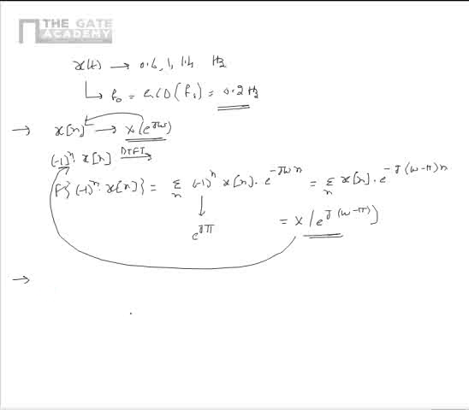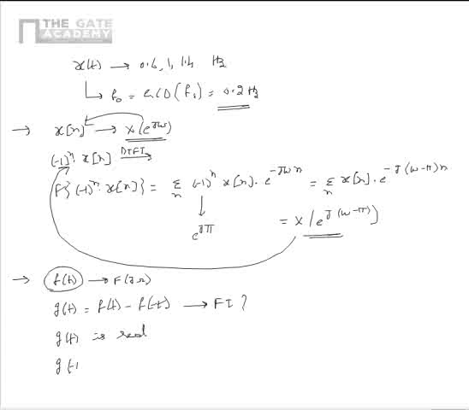Now let us consider another problem, as per which there is a function f(t) which is real. It has a Fourier transform of F(jω). Now there is another function g(t) given as f(t) - f(-t). We need to comment on the Fourier transform of g(t). We see that f(t) is real, so g(t) is also real.